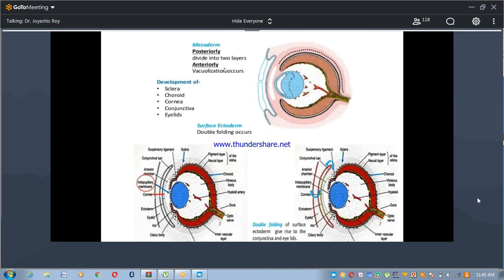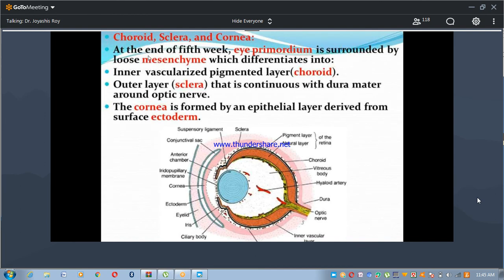The mesoderm posteriorly divides into two layers. Anteriorly, vacuolization occurs and gives rise to the sclera, choroid, cornea, conjunctiva, and iris. In the surface ectoderm, double folding occurs, which gives rise to the conjunctiva and, in front, the iris. This is known as the iridopupillary membrane. At the end of the fifth week, the eye primordium is surrounded by loose mesenchyme, which differentiates into